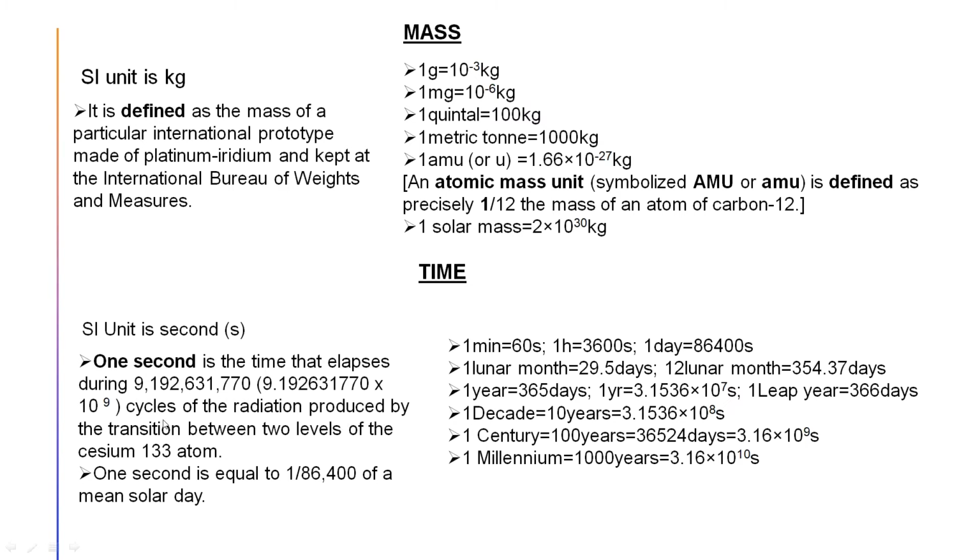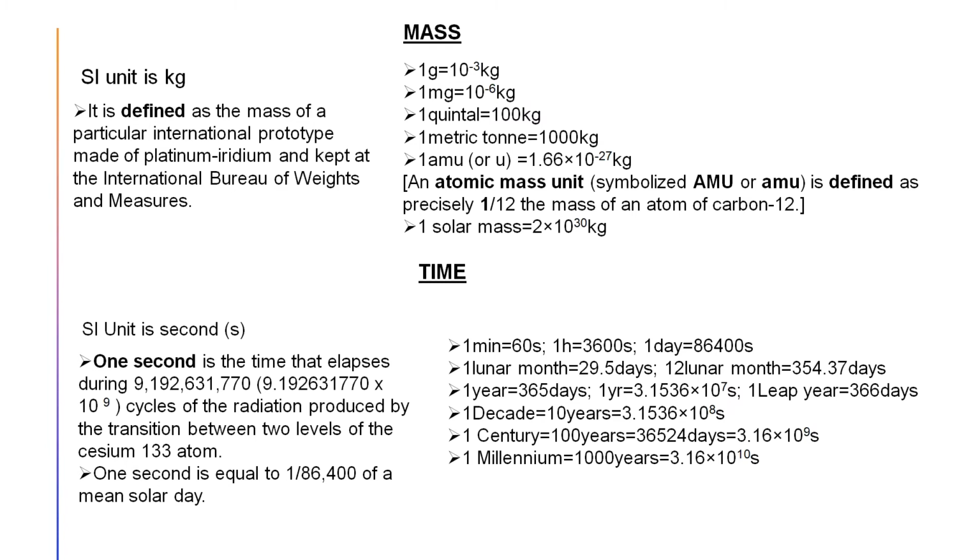Okay, or another way you can define 1 second: 1 second is equal to 1 by 86,400 of a mean solar day. Solar day means to complete 1 day. So in 1 day, how many seconds are there? We know 1 day means 24 hours, and 24 hours is 86,400 seconds. So 1 second is basically equal to 1 by 86,400 of a mean solar day.